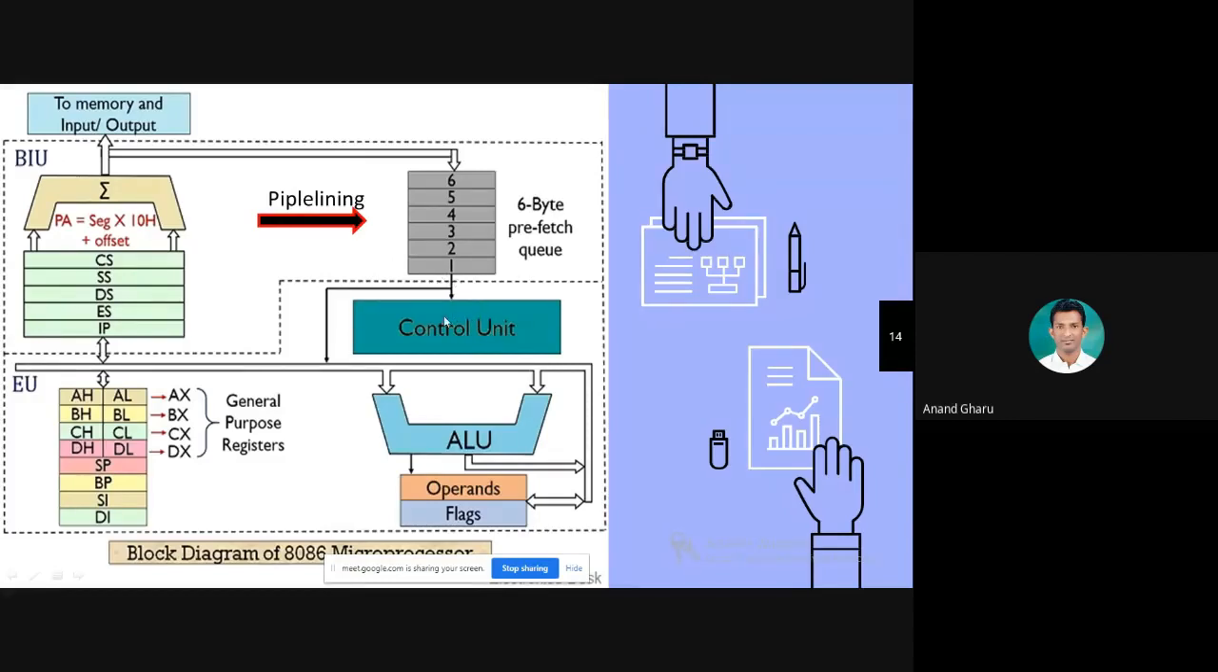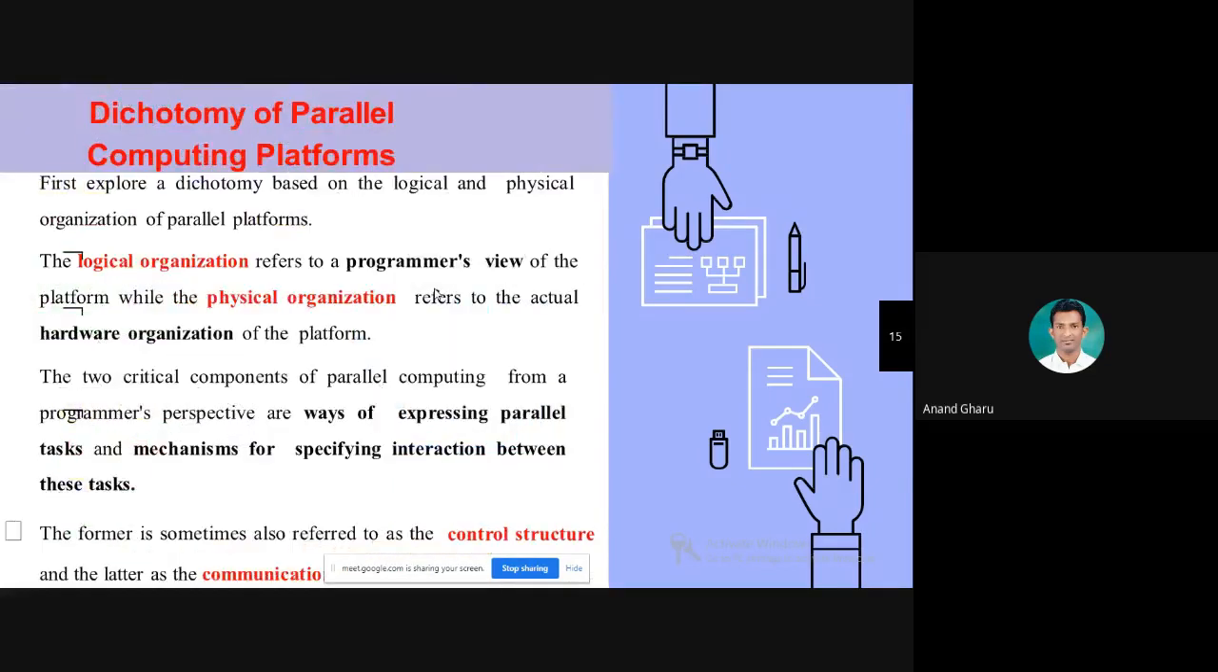But in parallel computing, there can be multiple pipelines, or there can be a pipeline which is responsible to execute multiple instructions simultaneously. Then only we can say it is parallel processing or parallel computing. Okay, now come to the main point. In today's session, I will try to complete two topics: dichotomy of parallel computing platform and logical physical organization. So first, let's see the dichotomy of parallel computing platform.